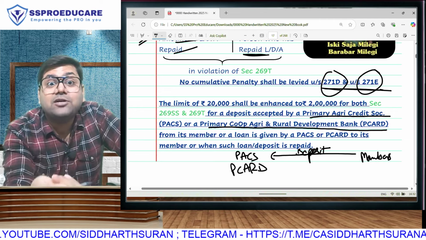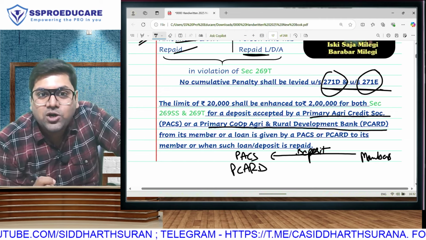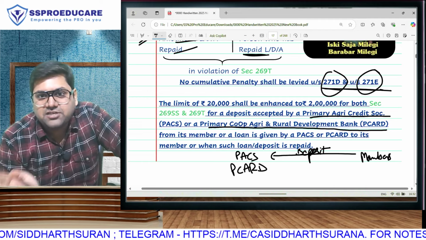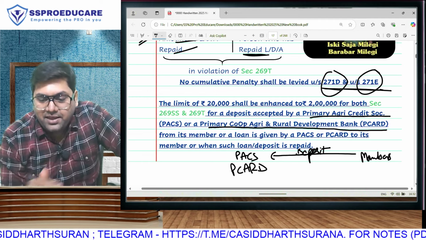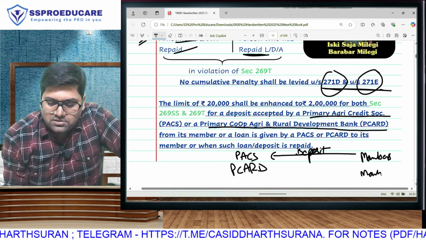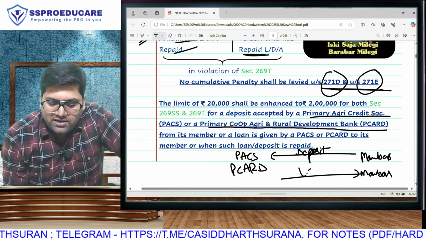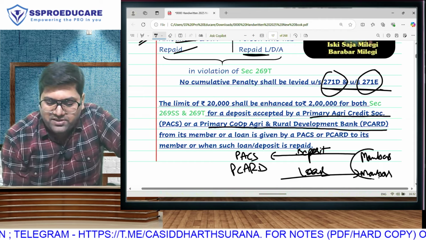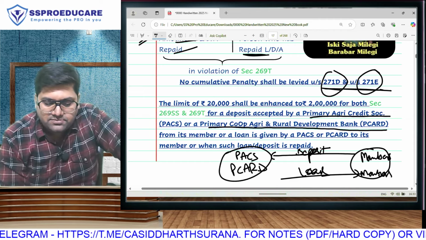Because if they were banks, then 269SS and 269T would not be applicable at all. They are doing similar business. Members have surplus cash, they deposit here. And then there are other members who need money, so they give loans. So there are loan and deposit transactions between these members and these societies.